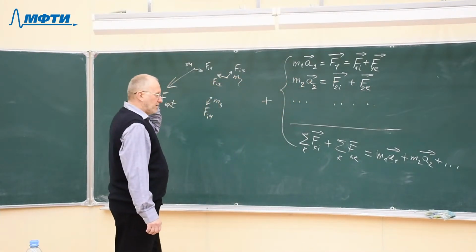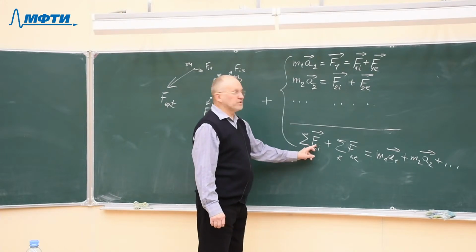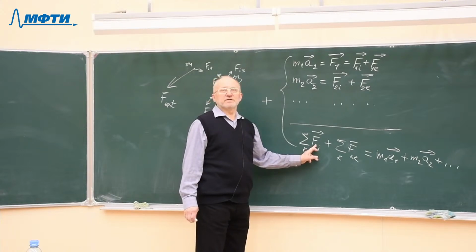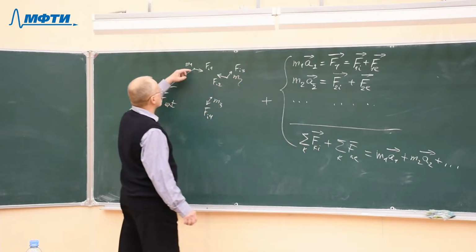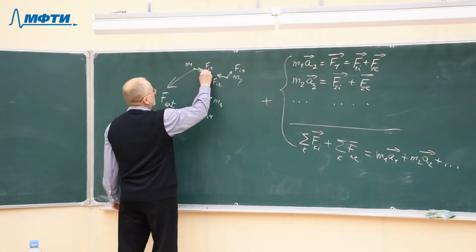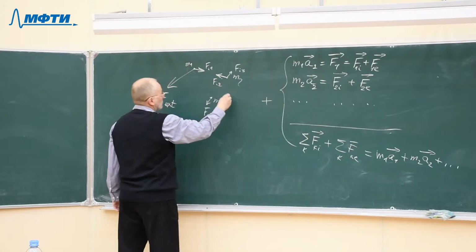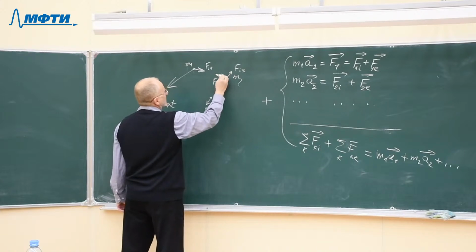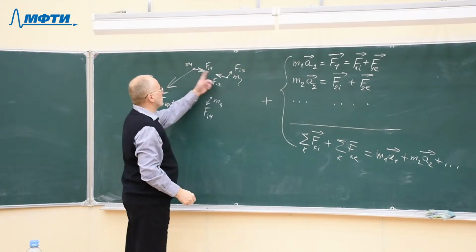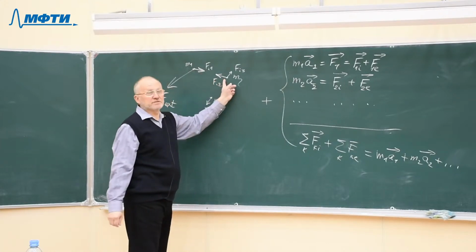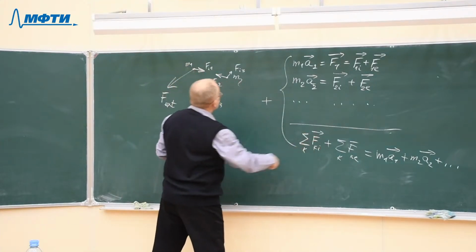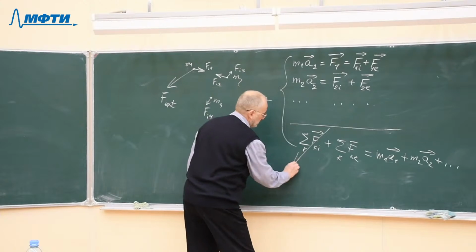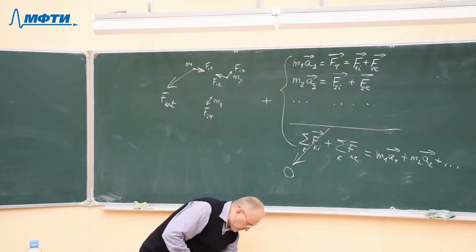When we find the sum of all internal forces, we must take into account Newton's third law. Newton's third law says that if you have a force of interaction between two particles, then the force acting on the first particle equals the force acting on the second particle, and these two forces are equal in magnitude and oppositely directed. It means that when we add the two vectors, we obtain zero. They will cancel. All the internal forces will cancel due to Newton's third law.